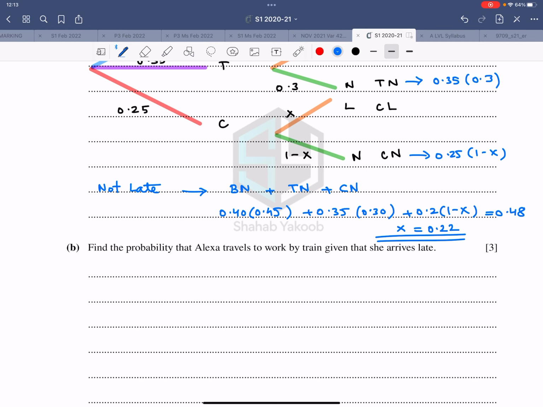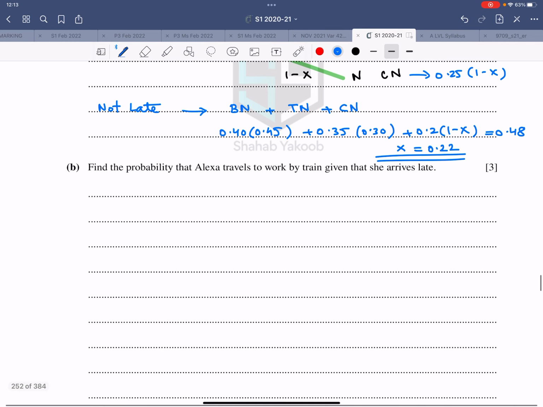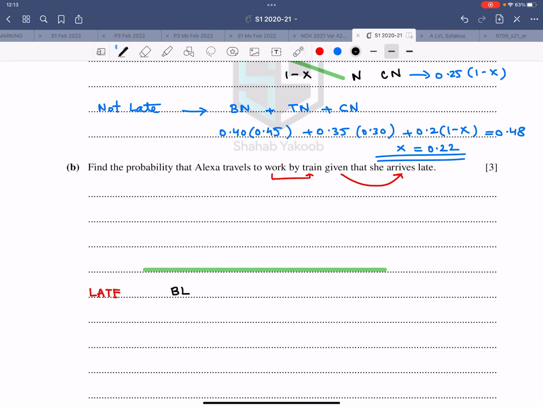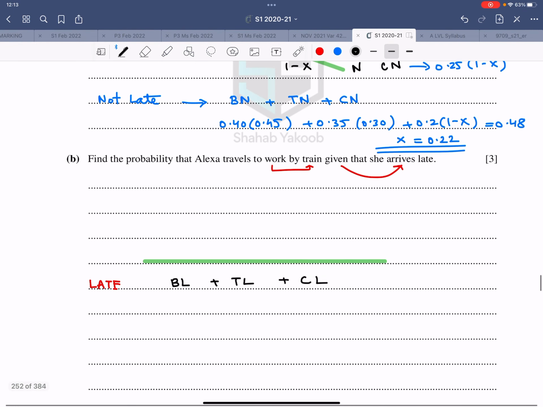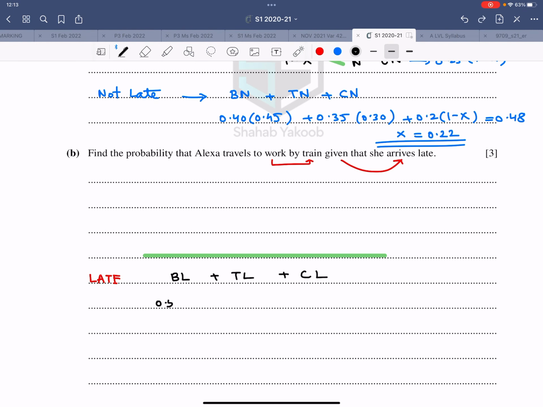Find the probability that Alexa travels to work by train given that she arrives late. So now the possibility of late would be the denominator. That would be bus late, train late, car late. So this is 0.4 into 0.55, and this is 0.35 into 0.70.